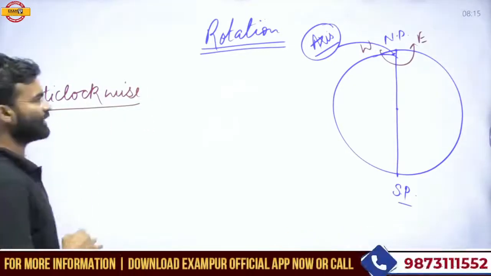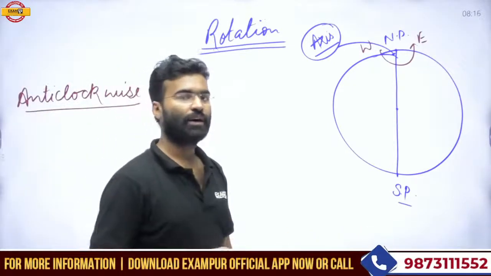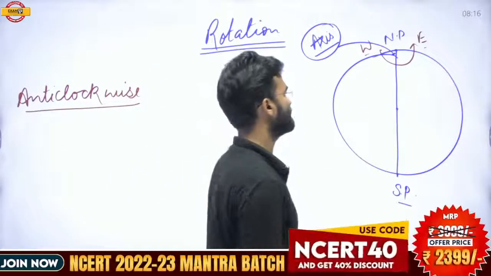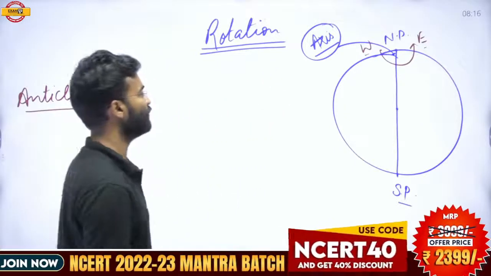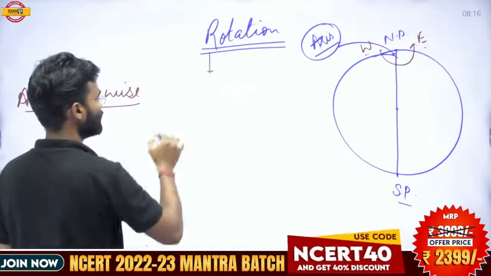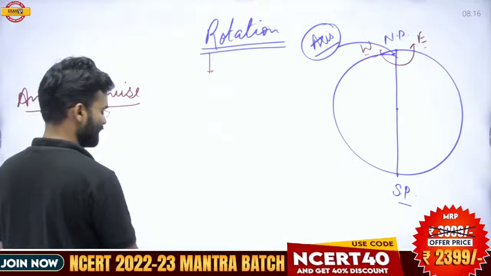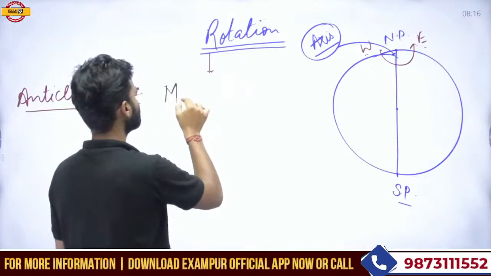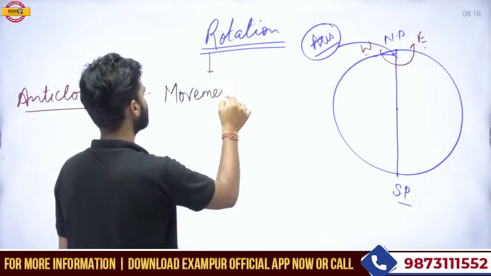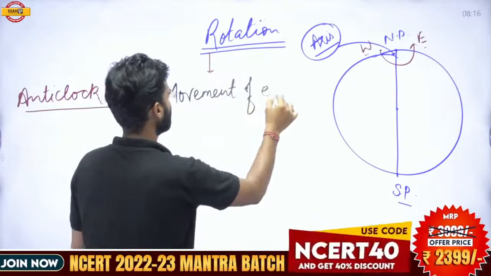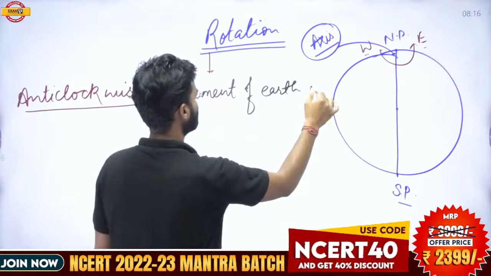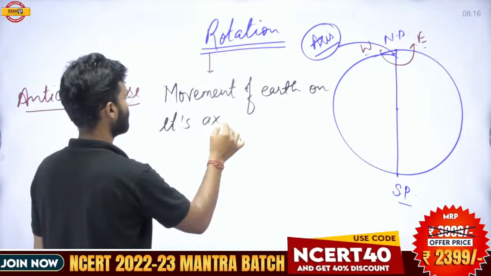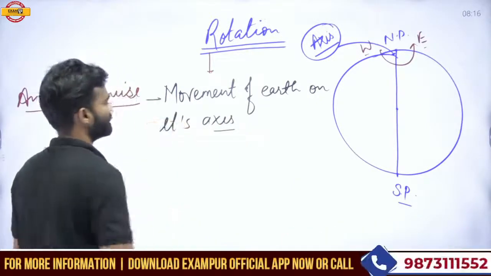So Earth started to move in the anti-clockwise direction. Earth is moving on its axis from west to east. So what do you mean by the rotation? Rotation is basically the movement of Earth on its axis. Movement of Earth on its axis is termed as the rotation.